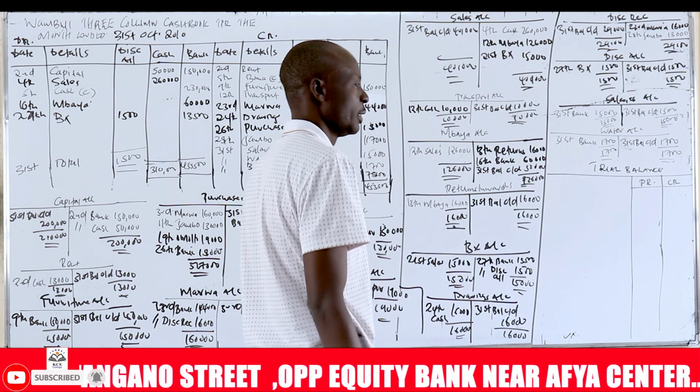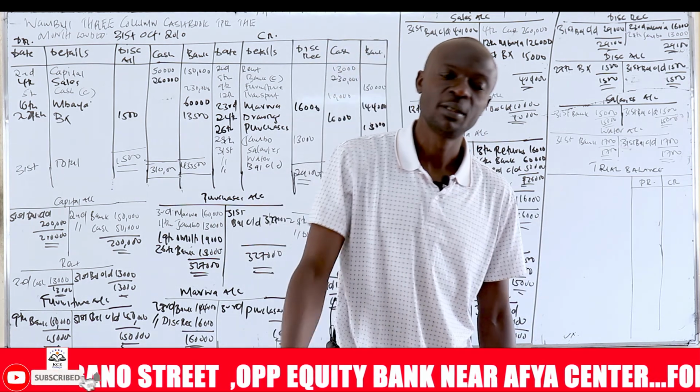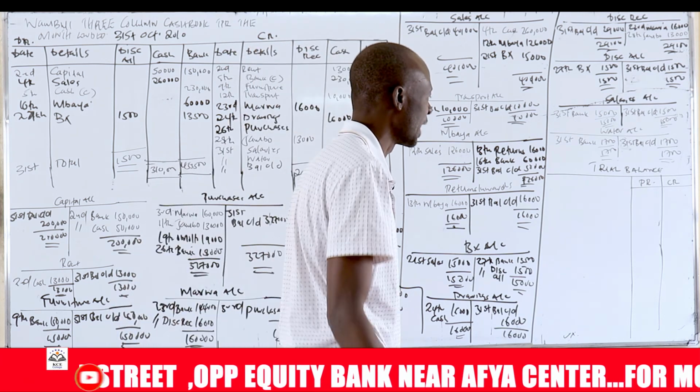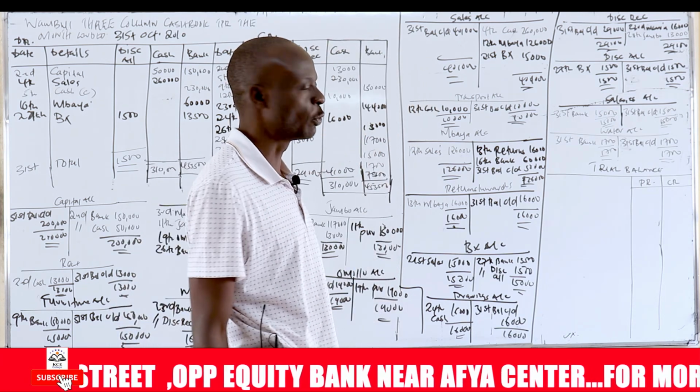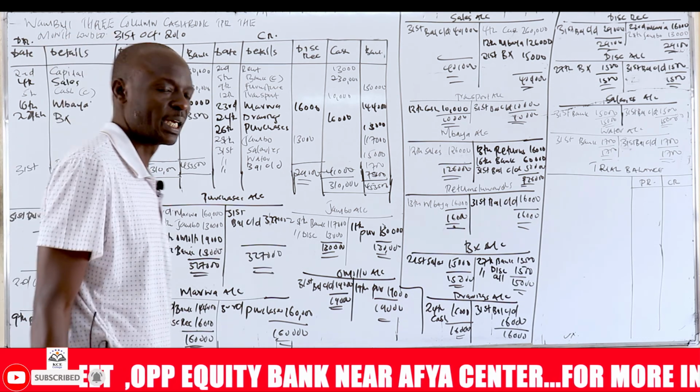Now, if the debit side was the greater side when balancing off the accounts, that balance is called a debit balance. You write it on the debit side. If the credit side was the greater side, that balance is called a credit balance. You write it on the credit side.